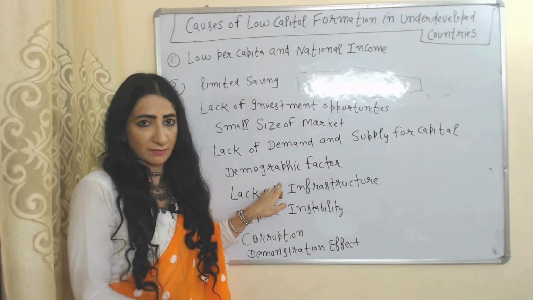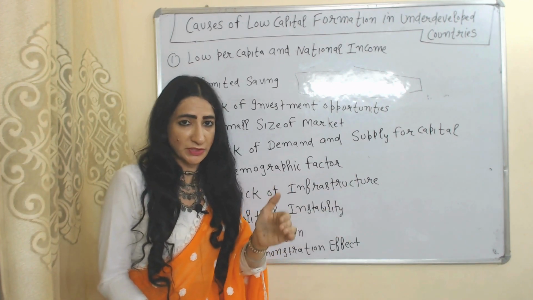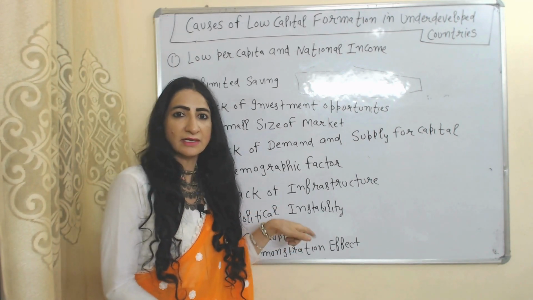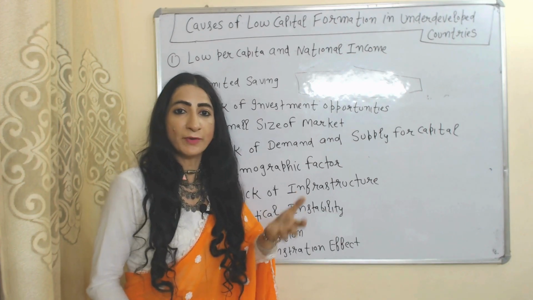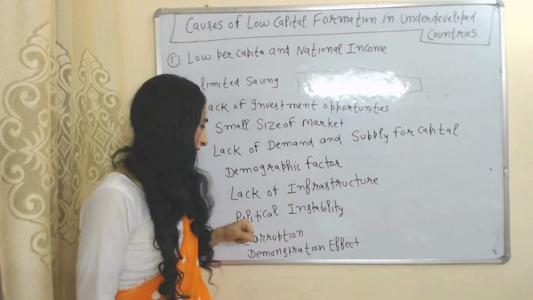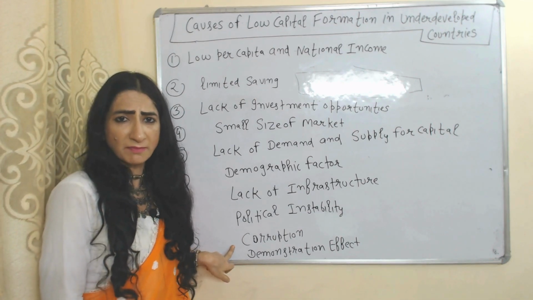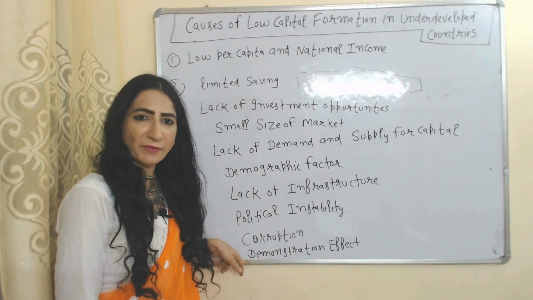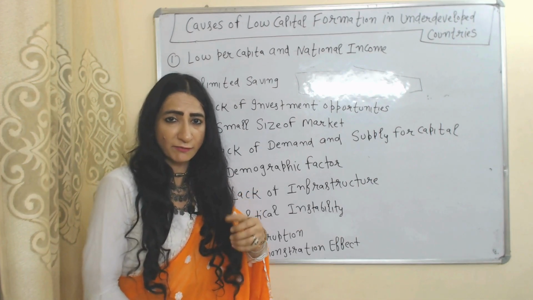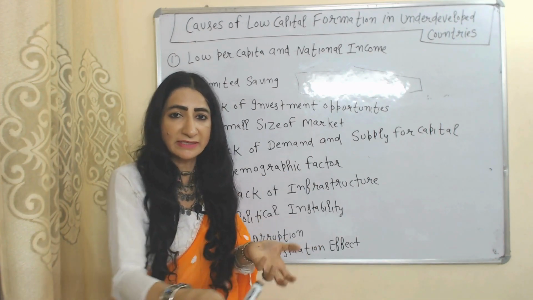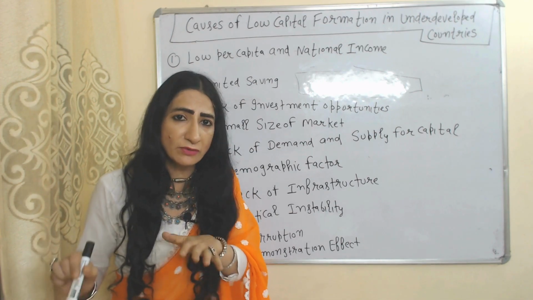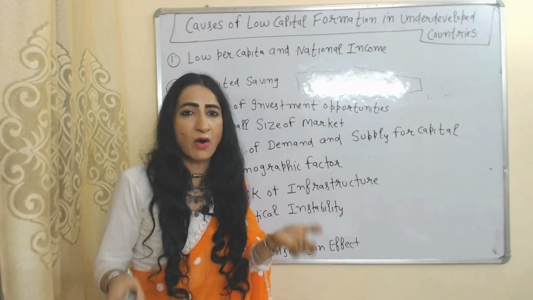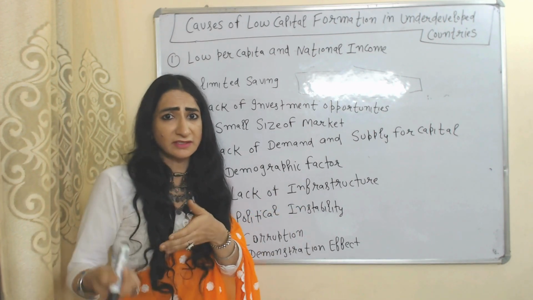Demographic factor: their population is continuously growing and creates obstacles for capital formation. Lack of infrastructure and political instability lead to lack of control and lack of proper rules and regulations imposed by government. Corruption has a severe impact on underdeveloped countries because they already have limited resources. Demonstration effect: people of underdeveloped countries follow the lifestyles of developed countries. That means they purchase goods which are not produced in their own country; they import. If people of a country are importing, then how can capital formation increase in their own country?